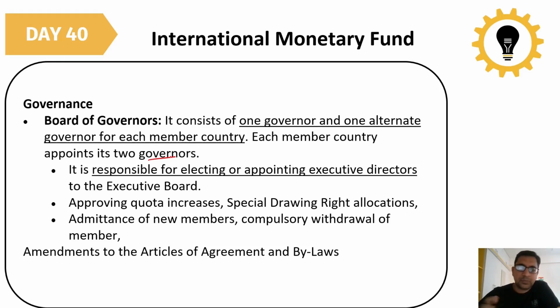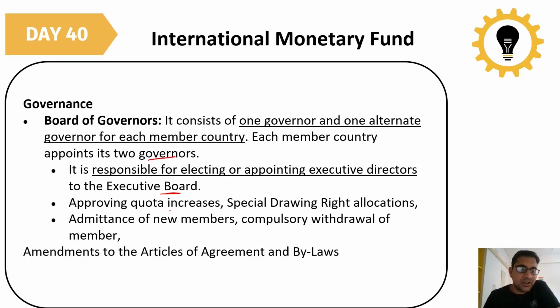The main role of this board of governors is electing or appointing executive directors to the executive board. That means the governors will decide on electing or appointing the executive directors.